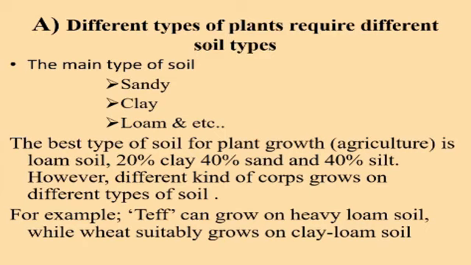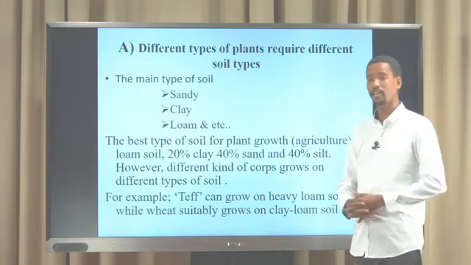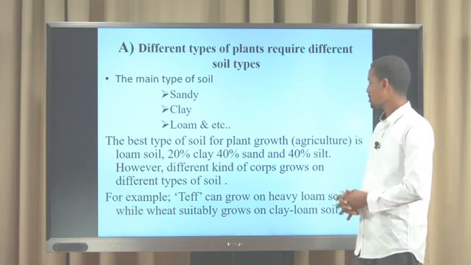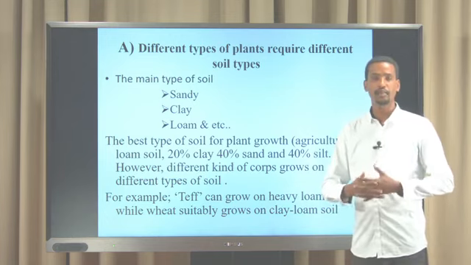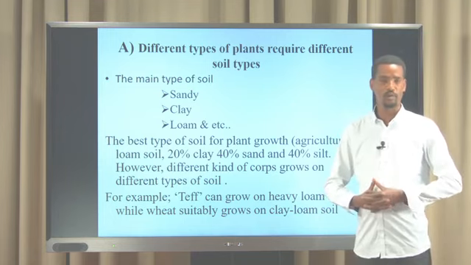However, different kinds of crops grow on different types of soil. For example, teff can grow on heavy loam soil, while wheat grows on clay loam soil. So different crops need different types of soil.